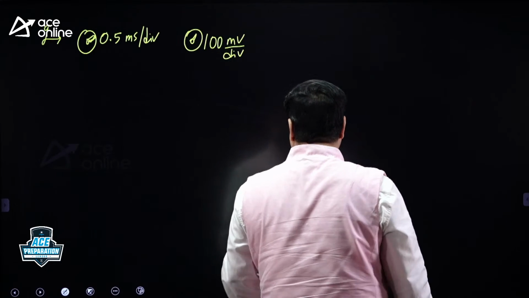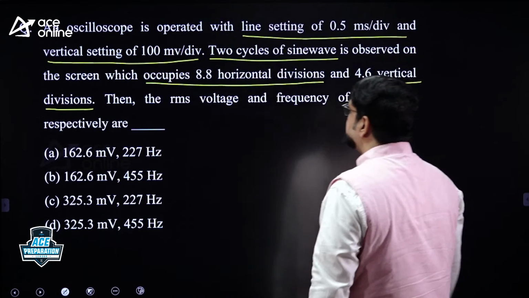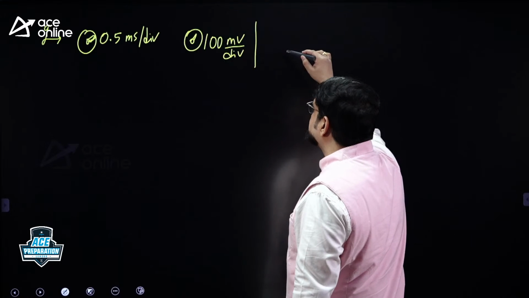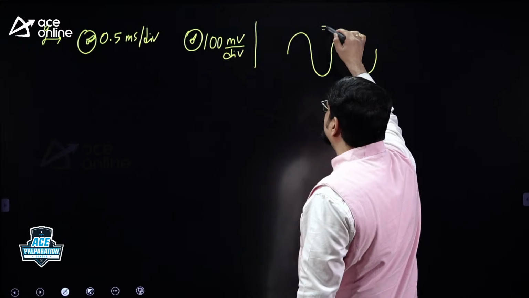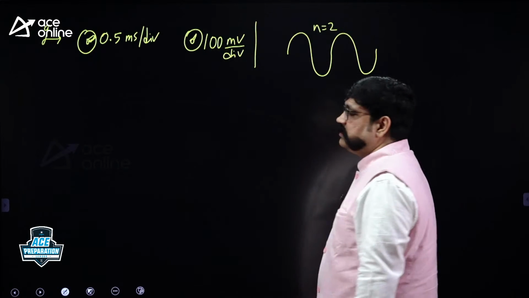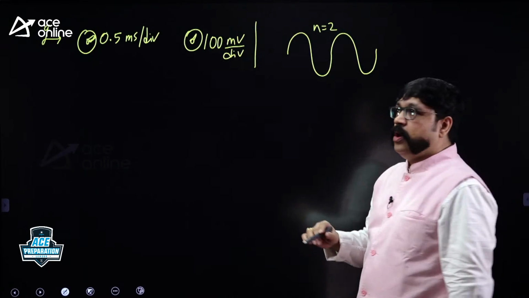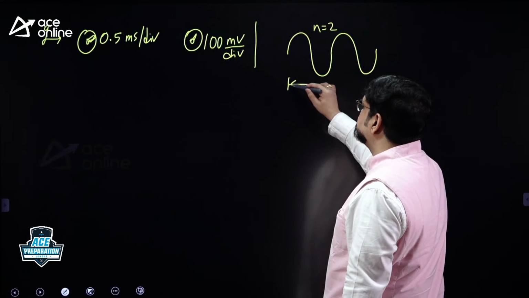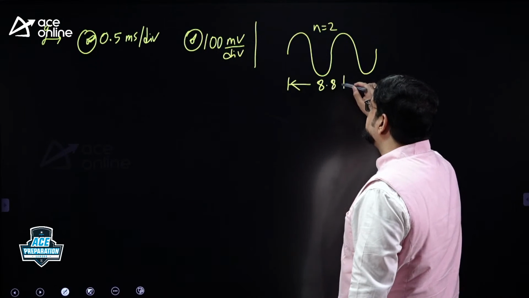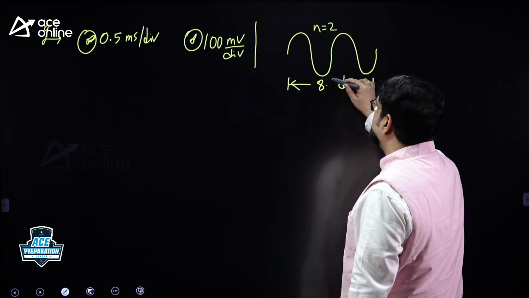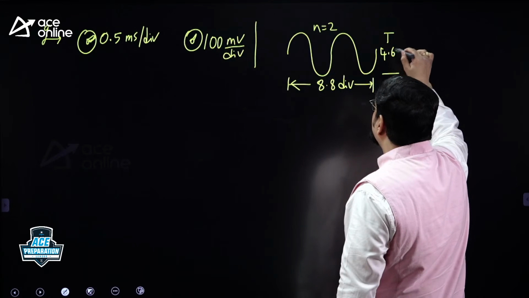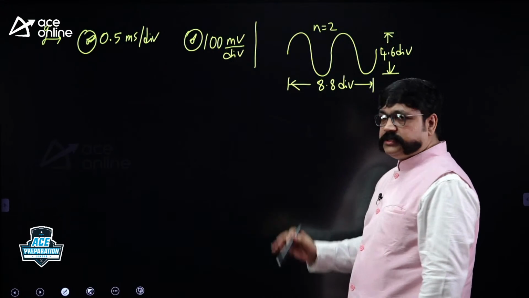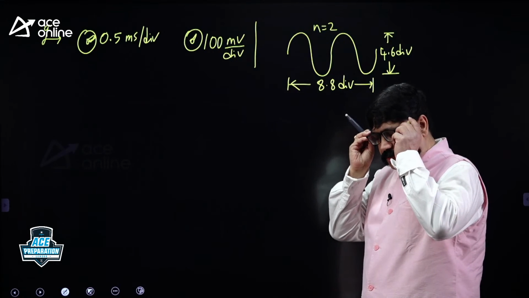What else is given? One more piece of information. 2 cycles of sine wave are observed on the screen. This is 1 cycle, this is 1 more cycle. So actually n is equal to 2. The number of cycles of the signal displayed on the screen is 2, occupying 8.8 horizontal divisions and 4.6 vertical divisions. This is the data given, and you have to understand the data given to you.